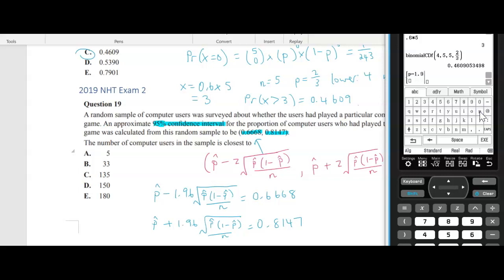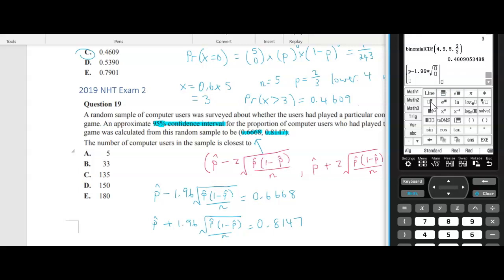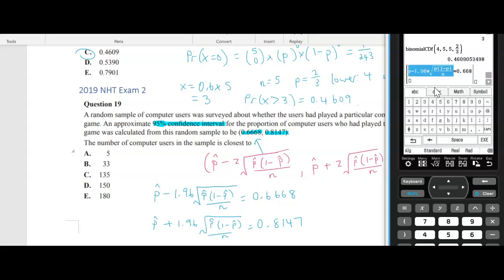So P minus 1.96 times the square root, and then I've got p times 1 minus p over n, and that is equal to, oops, just make sure your cursor is outside that square root sign, 0.668, and I can just highlight that again and just change that to a plus, and that is equal to 0.8147.